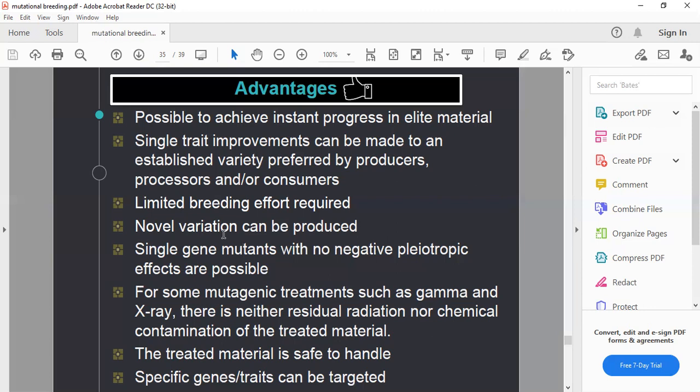As they do not produce any contaminant, the treated material is safe to handle.